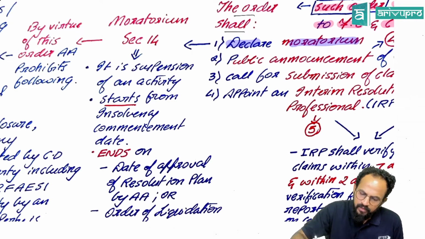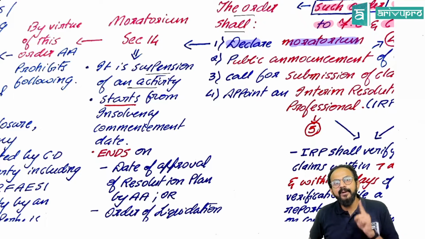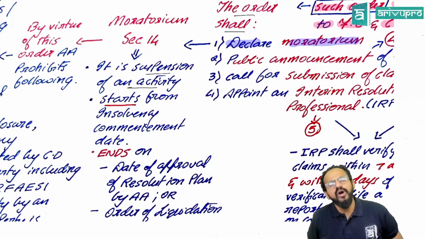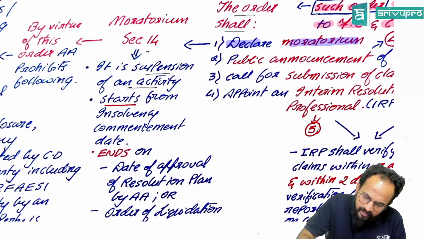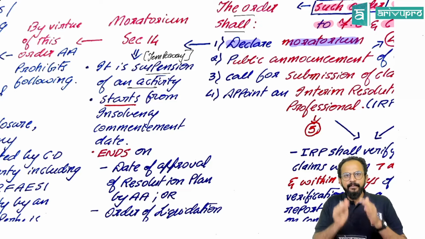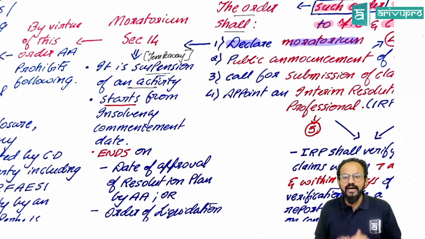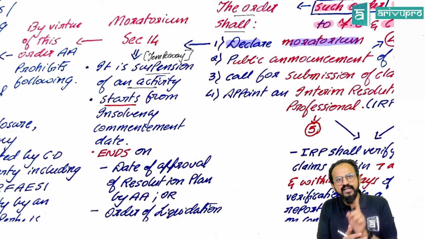It is a suspension of an activity. What do you mean by suspended? You are suspended from your college today. What do you mean by suspended? Suspended means, always remember, it is a temporary period. It is on a temporary basis. Say, for example, a certain time will be given to you, and after that time this order will not have effect. Correct? So, it is a temporary period. That is the reason we call it suspension.